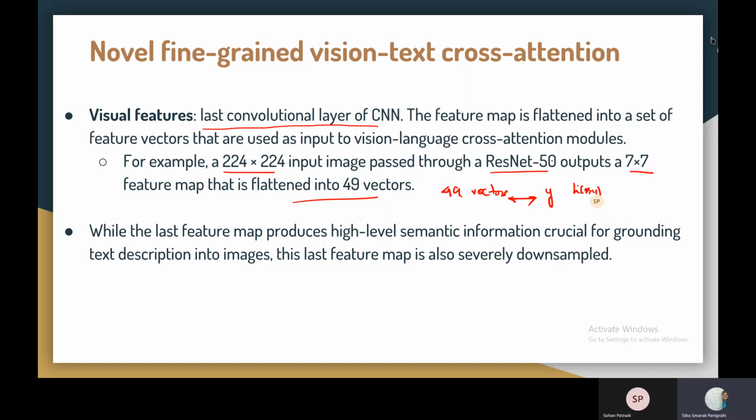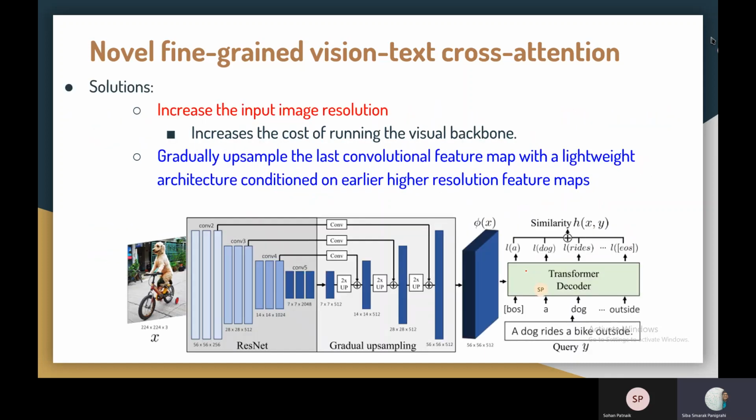Now, while the last feature map produces high-level semantic information, the problem is that sometimes this feature map is severely downsampled, and there might be a loss of a large amount of information, which may not be sufficient for grounding. So what is the very first idea that comes to mind? An idea could be to just increase the input image resolution. Let's say instead of 224, we can increase it to 384 or more.